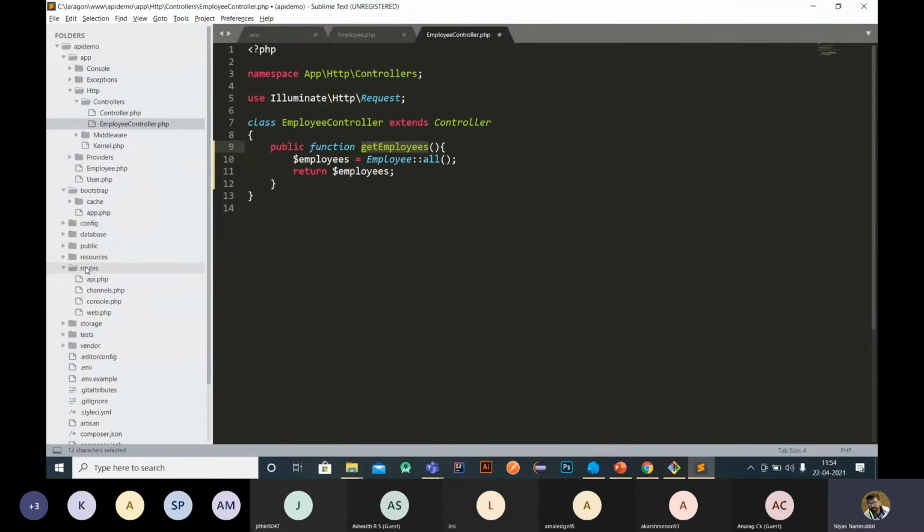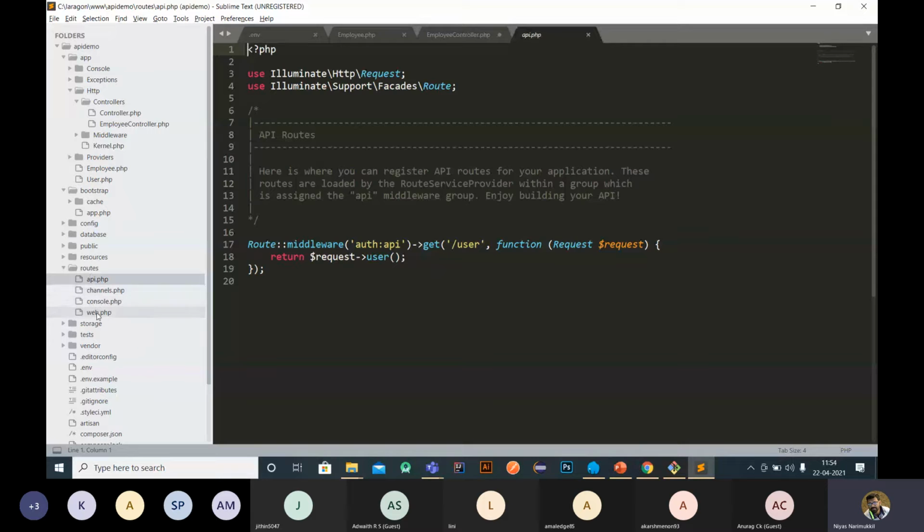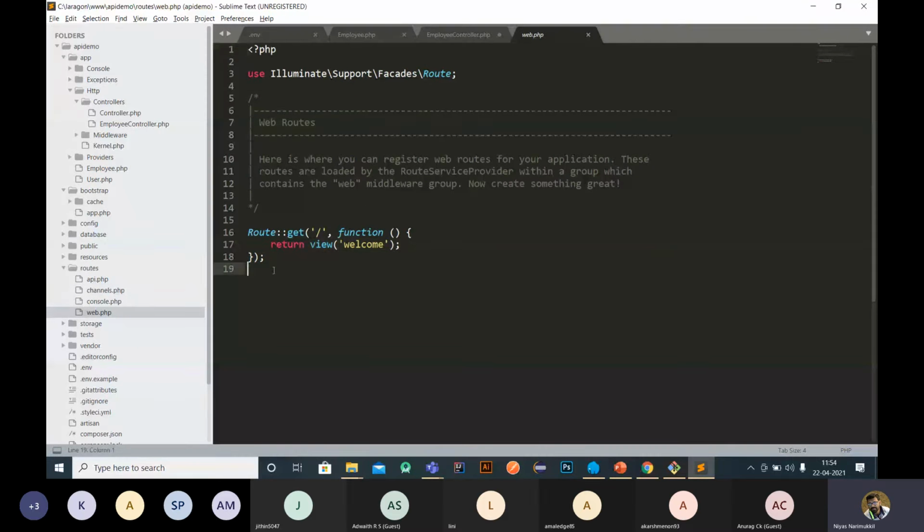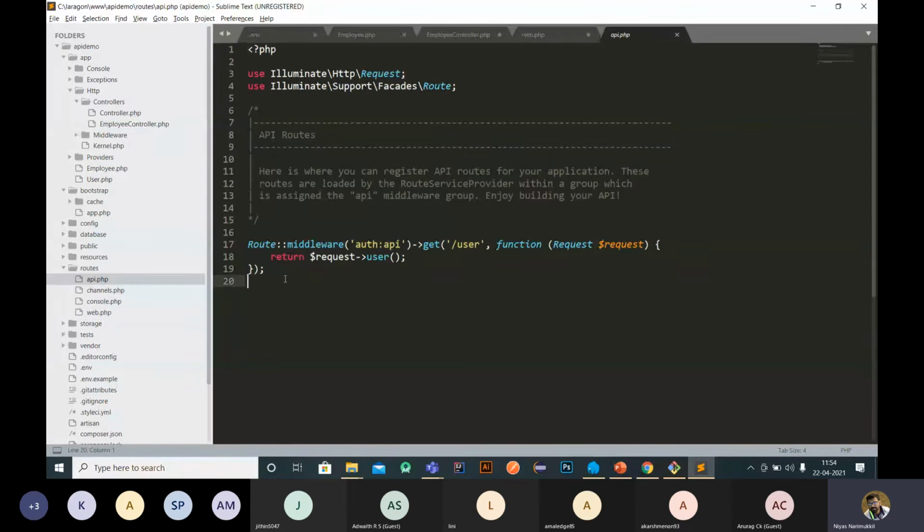So go under the routes, you can see that there are APIs and verbs there. So I just disable all access route. Okay, just create our own routes. So here we will be writing API routes under API.php.